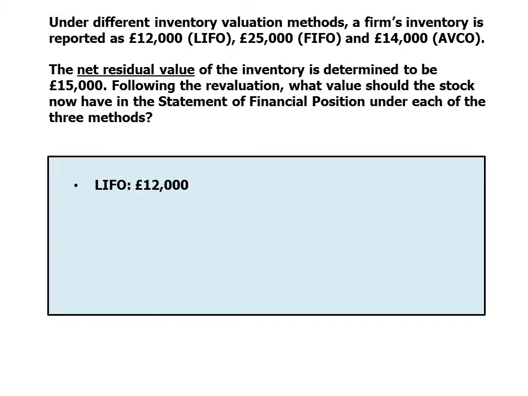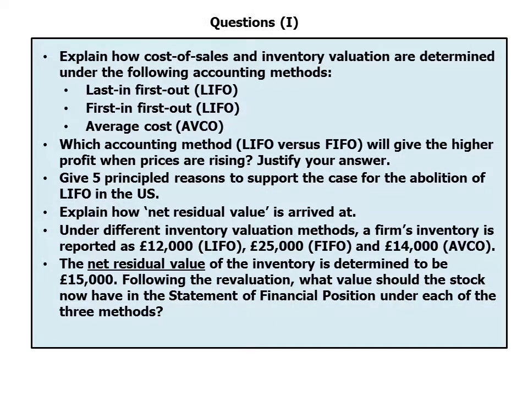So under LIFO, it should remain unchanged because the current book value of £12,000 is less than the net residual value. For FIFO, it needs to be written down from £25,000, the current book value, to the £15,000 net residual value, and it is unchanged for AVCO. The current book value of £14,000 is less than the net residual value of £15,000. And those are the questions that we've just looked at.